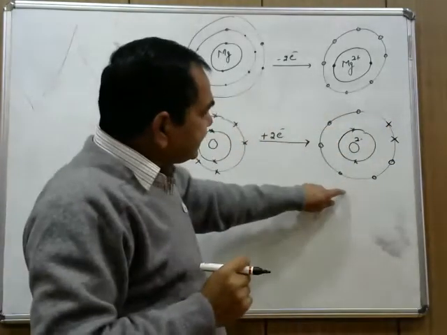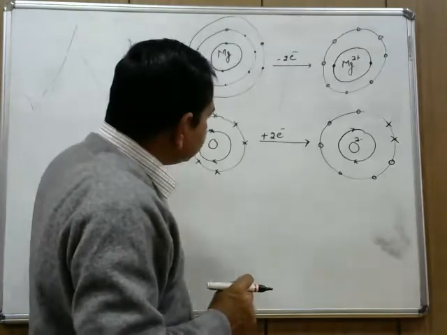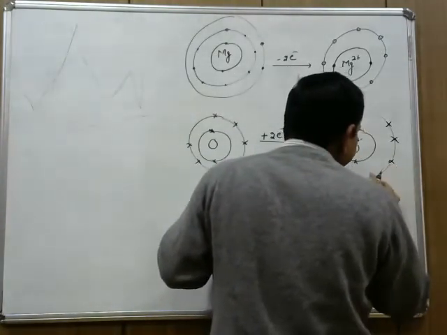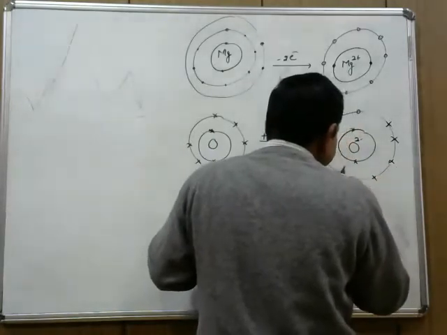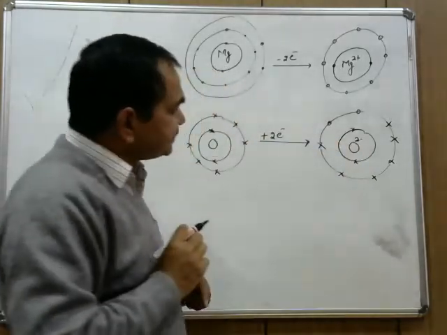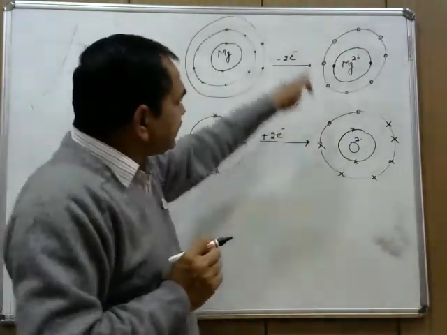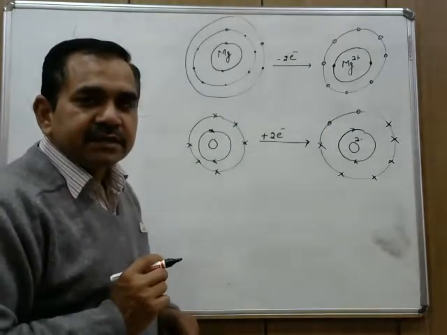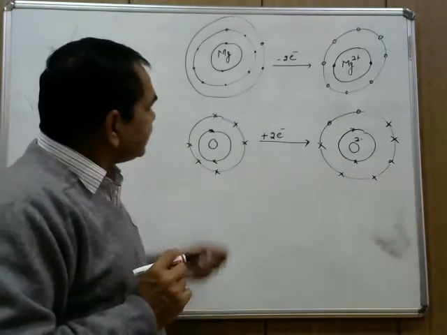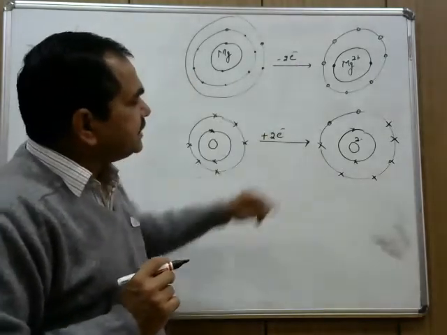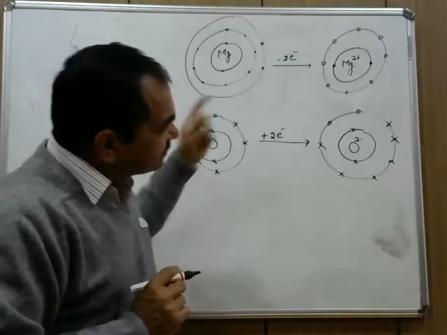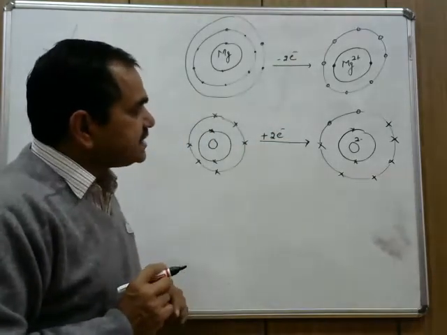Out of these 8 electrons, 6 electrons are of oxygen itself and 2 electrons it accepted from the magnesium. So that is how, when magnesium is converted to magnesium 2+ ion, it has got a stable octet, and when oxygen is converted to oxide ion, it has got a stable octet.